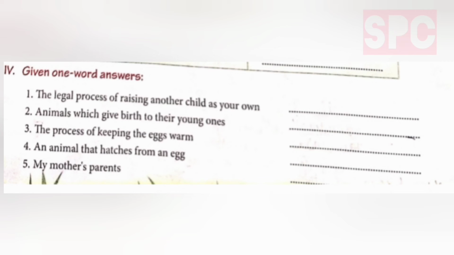Give one-word answers. Question number 1. The legal process of raising a child as your own is called adoption. So in the first blank we will write adoption. Question number 2. Animals which give birth to their young ones, they are mammals. So we will write mammals in the second blank.